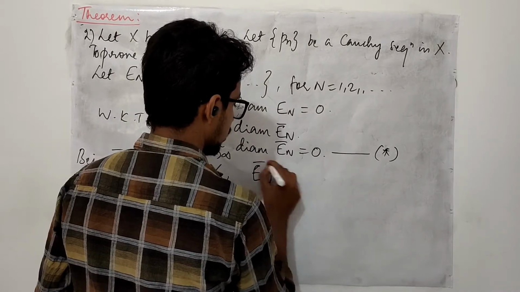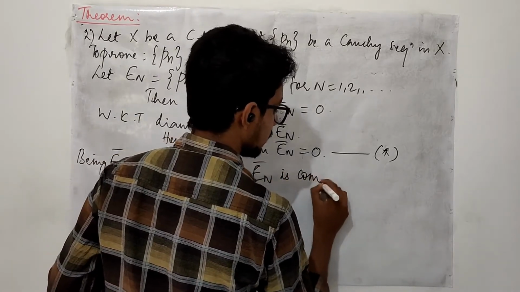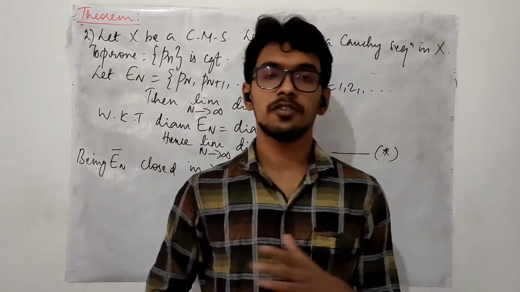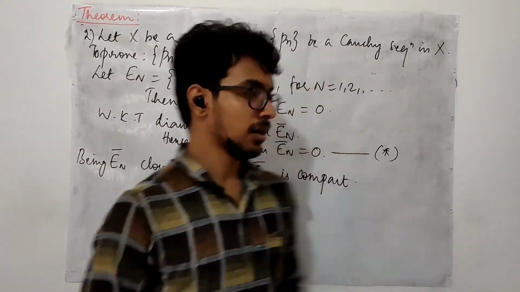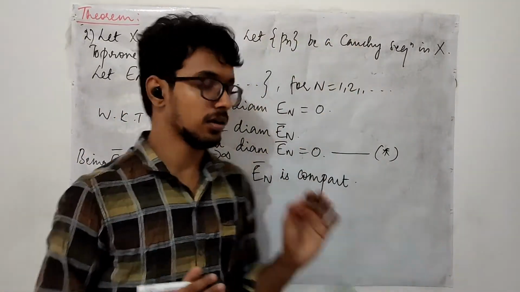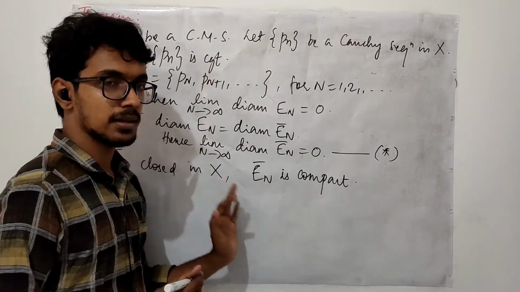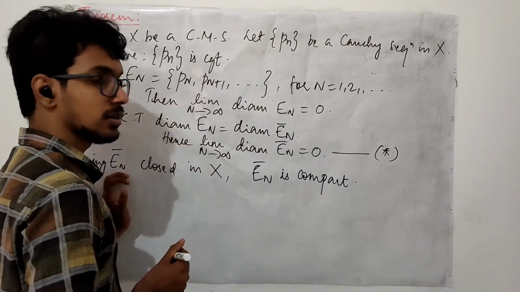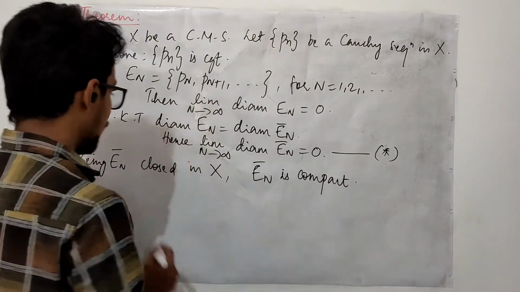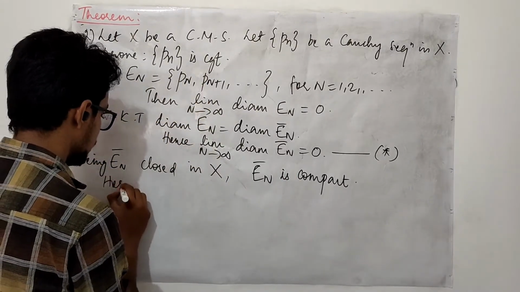We can come to a conclusion that En is compact, using the result that a closed subset of a compact set is compact. Now you just treat this as a compact set. Forget about the metric space and all those stuff. This is a compact set, and in this compact set it is a closed subset, right? Therefore, it is compact.